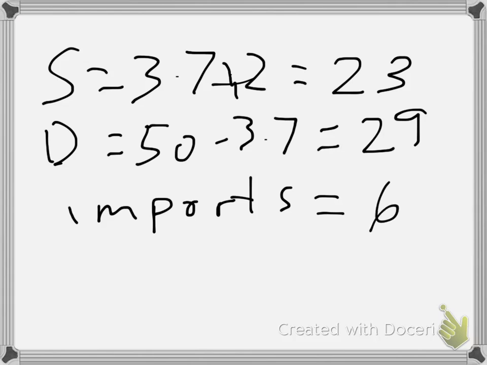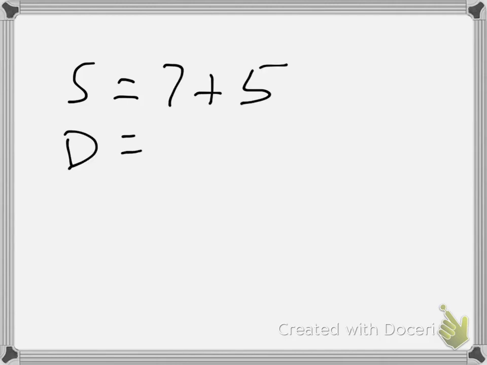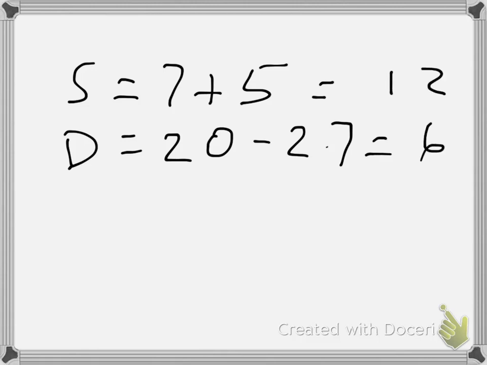We can then double check that exports equal 6. Supply in the rest of the world is 7 plus 5, which is 12, and demand is 20 minus 2 times 7, which is 6. So supply is 12, demand is 6, and exports from the rest of the world indeed equal 6. It has to, because that's how we solve the problem. So we have a world price of 7 and exports equals imports of 6.